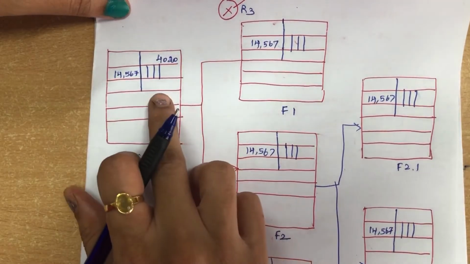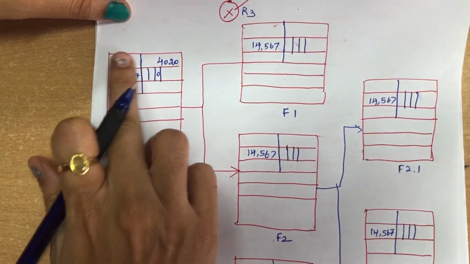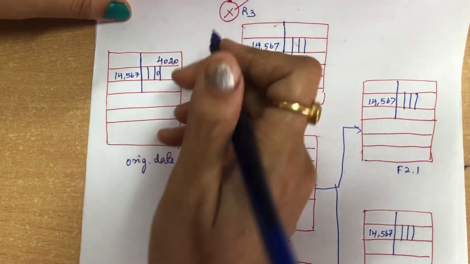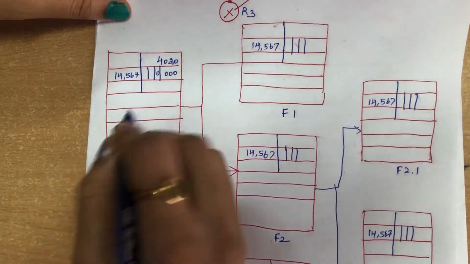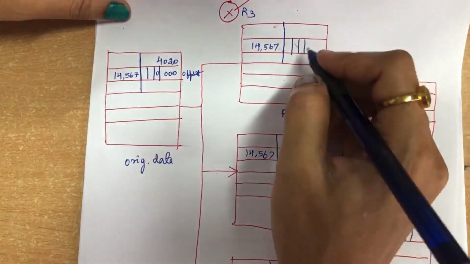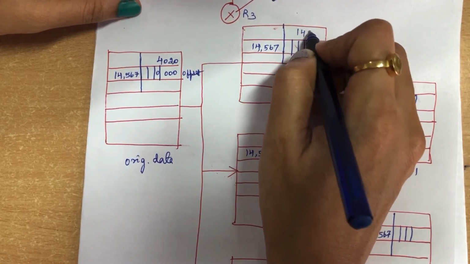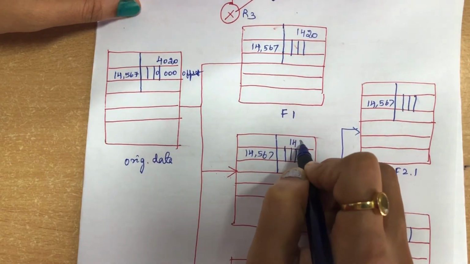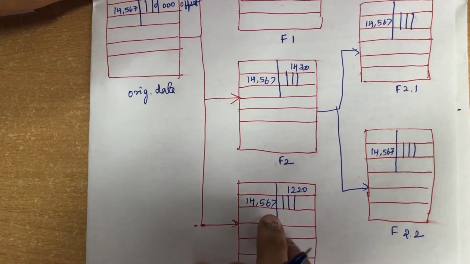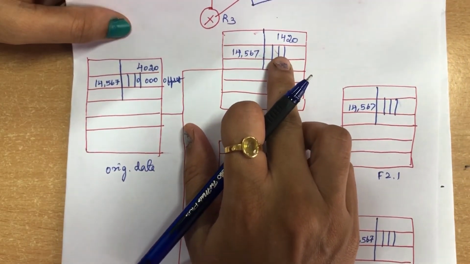Now the M bit over here is 0, since there is no fragment for this particular original datagram, and the offset value is 0. When coming to the first fragment, since it is divided into 1400 bytes each, 1420, 1420, and the remaining 1220 is given to the last fragment called f3. Now we will mention what the M bit is.